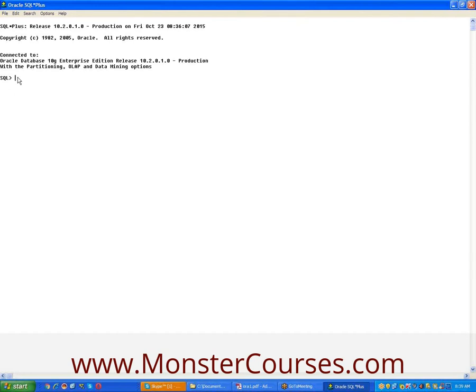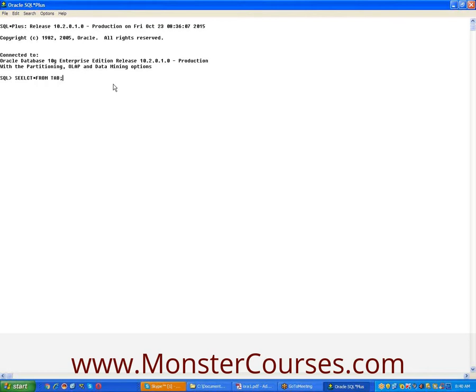From left to right, you have to enter your queries. This is the minimizer button, this is the maximizer button, this is the closing button. This is the SQL prompt. You can enter the statements here: select star from tab, semicolon, enter.